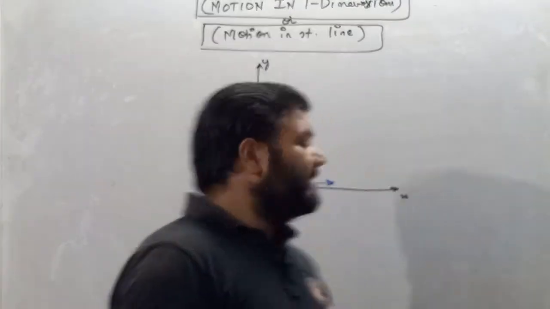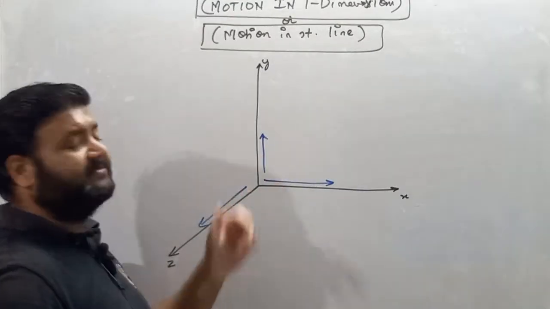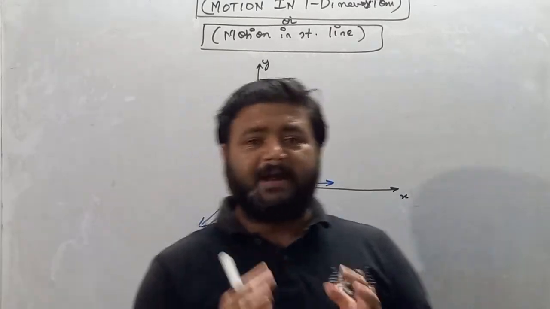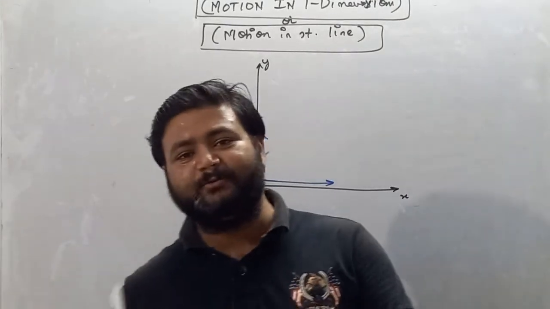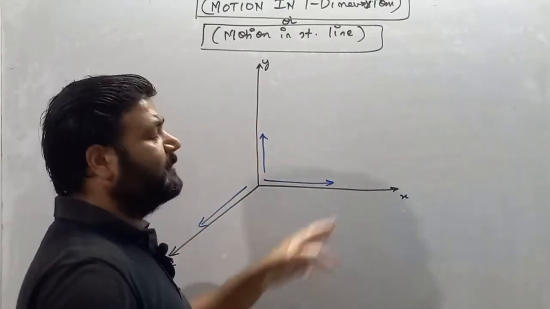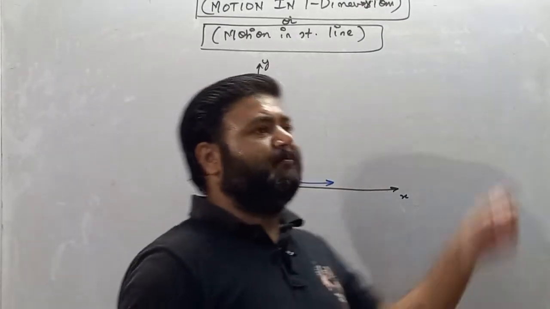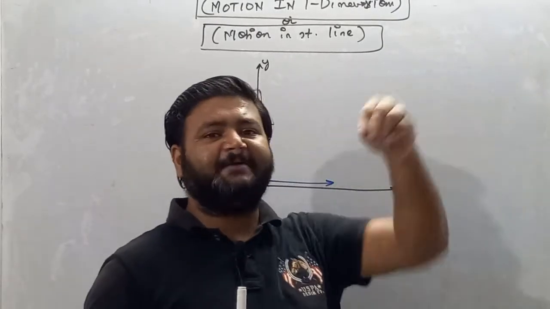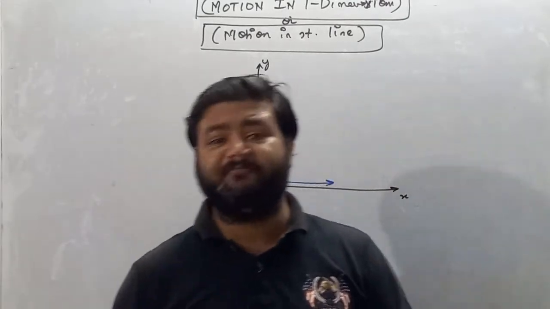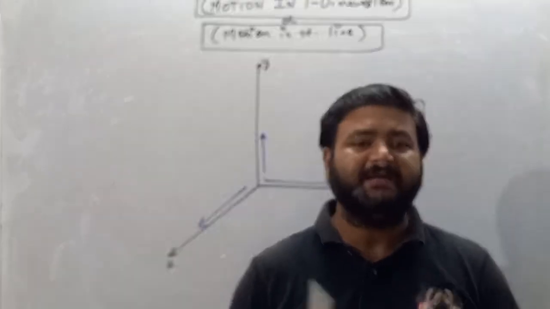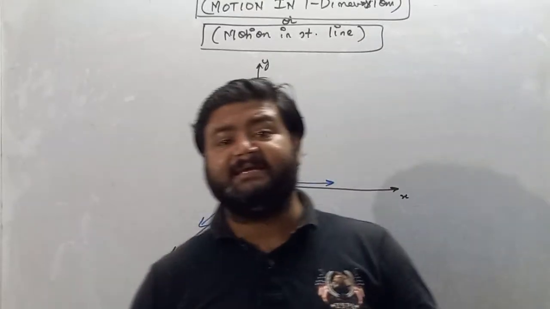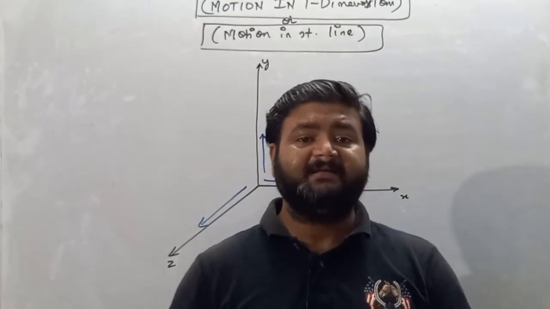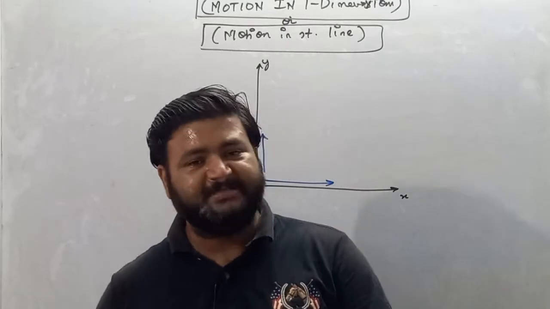motion. Similarly, if a particle is opting any two of the axes, either xy, yz or zx, then we will say the particle is performing motion in two dimensions. And if a particle can opt all three axes, like let's say a mosquito is flying, moving in a zigzag manner, then the motion of the mosquito is considered to be in three dimensions.